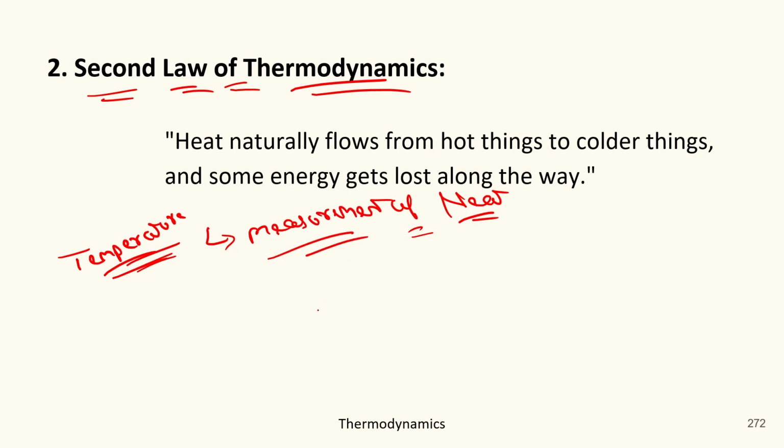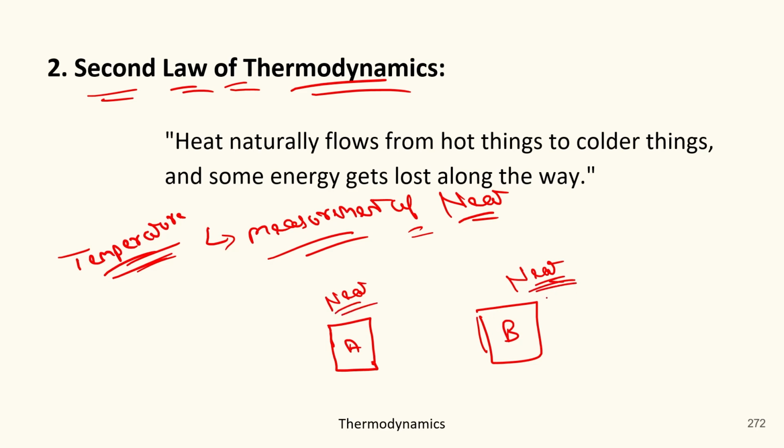Measurement of heat. Okay. Suppose there are two objects, object A and object B. This object comprises some heat. This object comprises some heat. If I ask you to tell me which object has more heat, how would you be able to tell which object has more heat in comparison with the other? Then you require some measurement, a measurement of degree. And this measurement of degree is known as temperature.